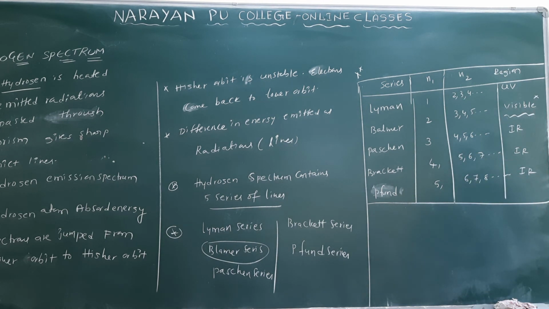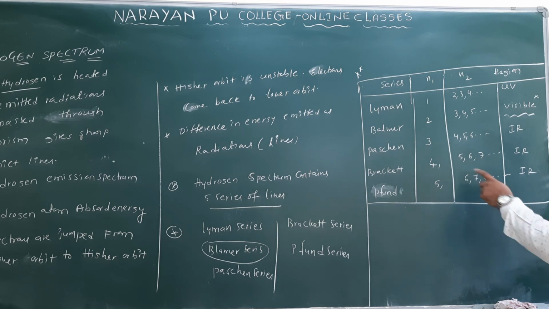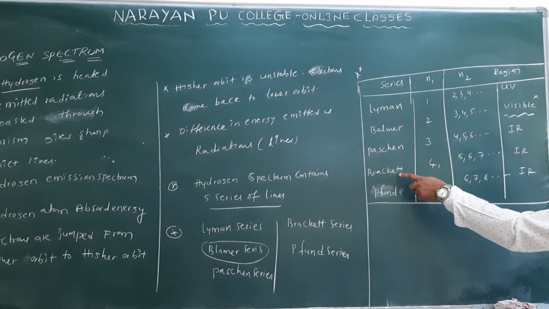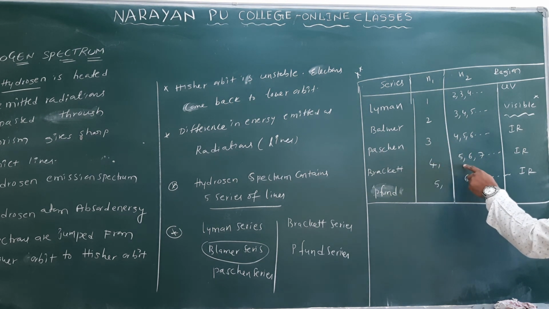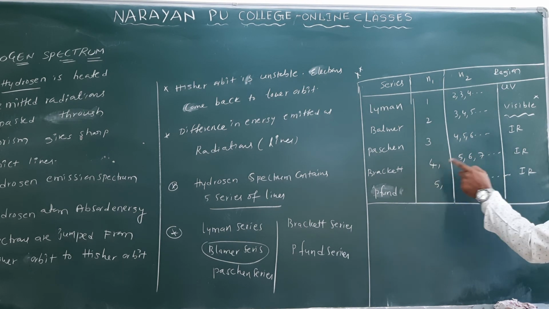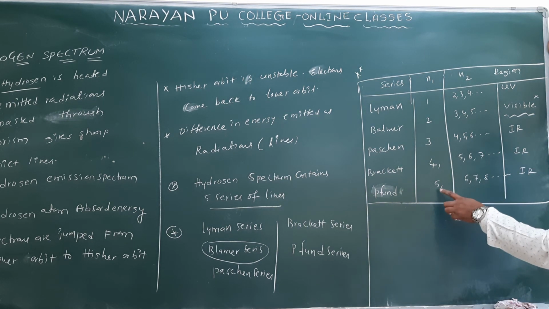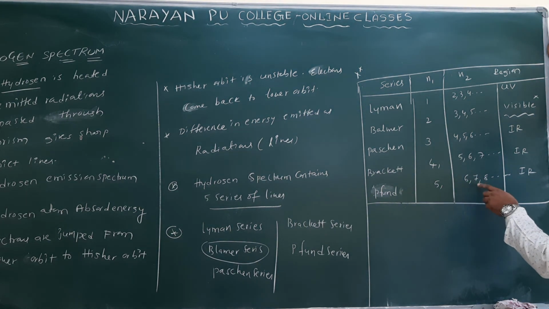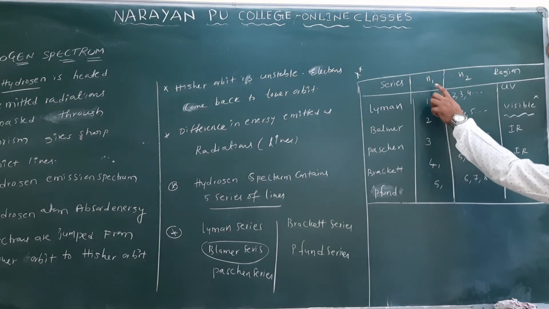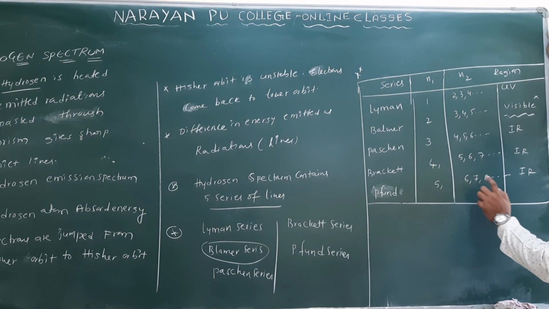Next, the Paschen series: N1 is equal to 3, N2 is 4, 5, 6, so 4 to 3, 5 to 3, 6 to 3. This is IR only. Brackett series: N1 value is 4, N2 value 5, 6, 7, so 5 to 4, 6 to 4, 7 to 4. This is IR only. Next the Pfund series: N1 value 5, N2 value 6, 7, 8, so 6 to 5, 7 to 5, 8 to 5.